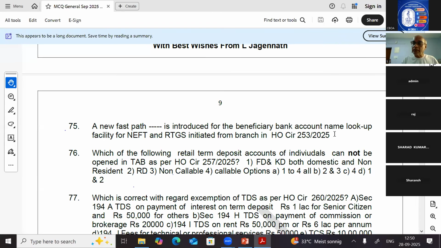So for the bank, at the branch level, when they do it, if you visit fast path 8555, you can get it tallied. Okay, 8555.